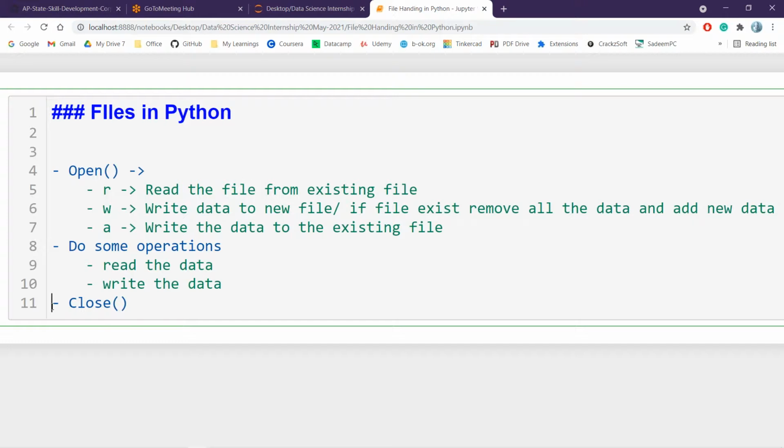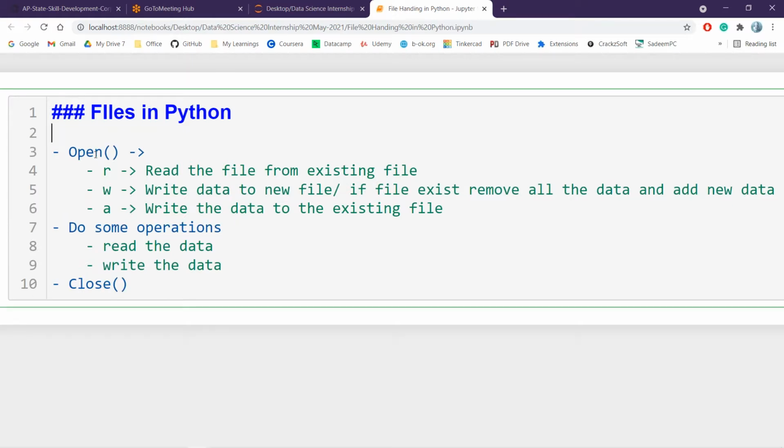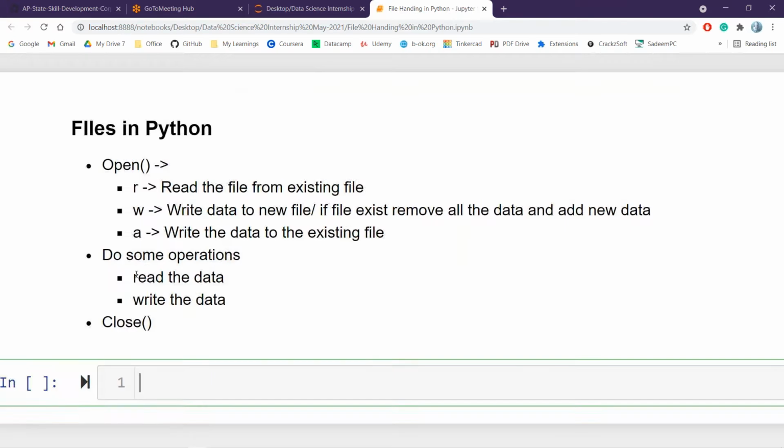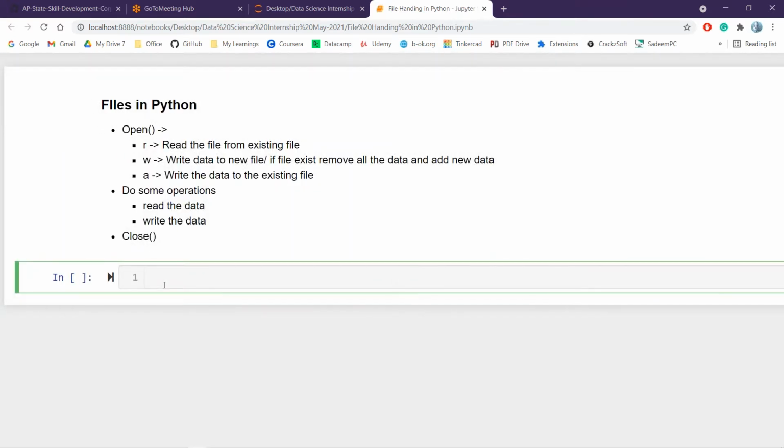Then finally you should close the file. Compulsorily you need to close the file, then only there will not be any errors. You should observe the common things while working on files. If you are working on 1,000 files or 1 lakh files, these two things will be common: open a file and close a file. Then depending upon the mode in which you have opened a particular file, operations are performed, whether you have opened in read mode or write mode. Okay, let me take a few examples and I will continue.